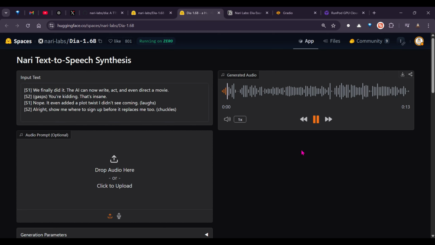We finally did it. The AI can now write, act, and even direct a movie. Oh, you're kidding. That's insane. Nope. It even added a plot twist I didn't see coming. All right, show me where to sign up before it replaces me too.